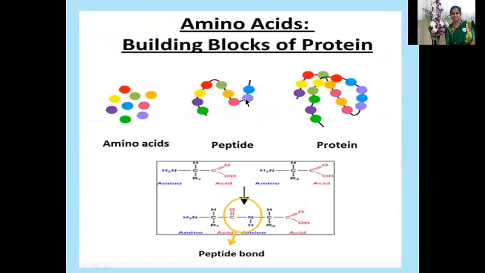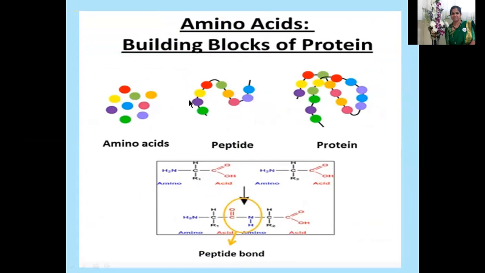So as we discussed already, amino acids are the building blocks of protein molecules. These are the amino acids. In the cytoplasm, individual amino acids will be there in the amino acid pool. Then these amino acids will later be joined together to form a polypeptide.